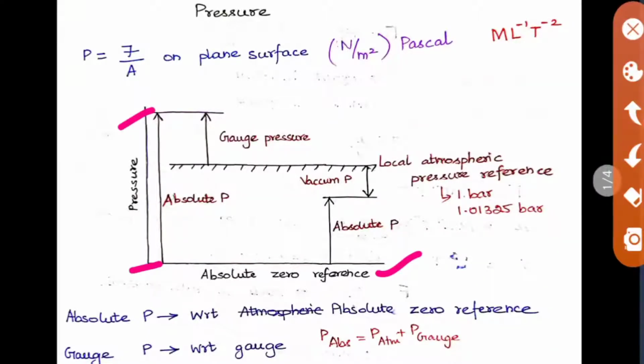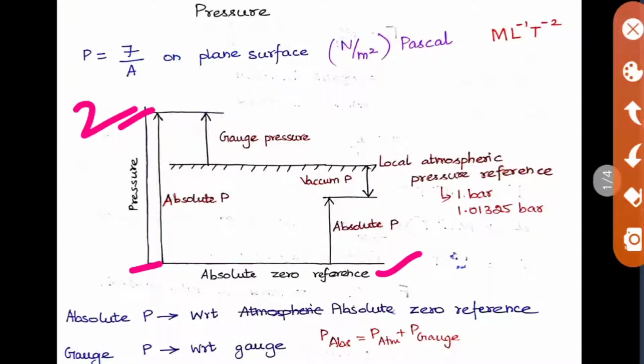If you measure some pressure with respect to this atmospheric pressure, then we call that pressure gauge pressure. In the previous absolute pressure, we measured it from the 0 level. But if you measure it with respect to the atmospheric pressure, we call it gauge pressure. For example, let us take this as 2 bars. Here we know that this is 1 bar, then the gauge pressure is 1 bar. So 1 plus 1, you will be getting 2 bar here. So this is what gauge pressure means, and the gauge pressure can be lower than the atmospheric pressure also.